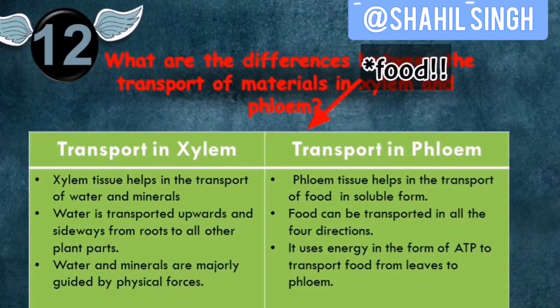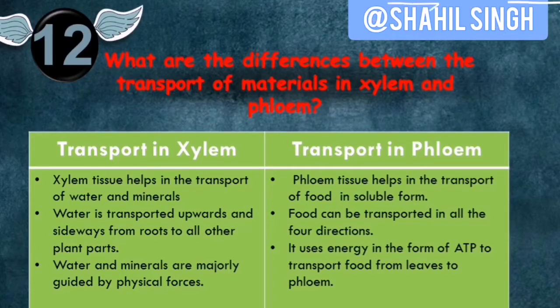Transport of materials in phloem. Phloem tissue helps in transport of food. Food is transported in both upward and downward directions. Also, transport in xylem occurs basically by physical forces, while in phloem, transport of food requires energy in the form of ATP. This is a major difference between xylem and phloem.